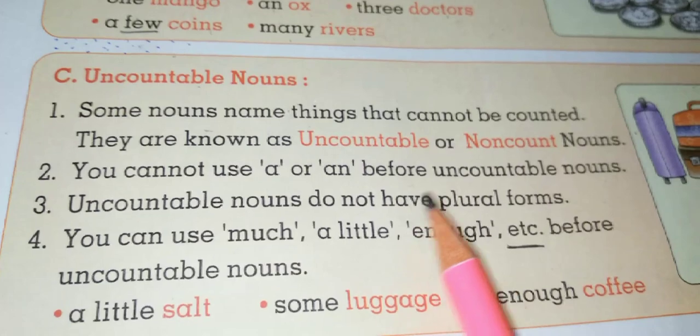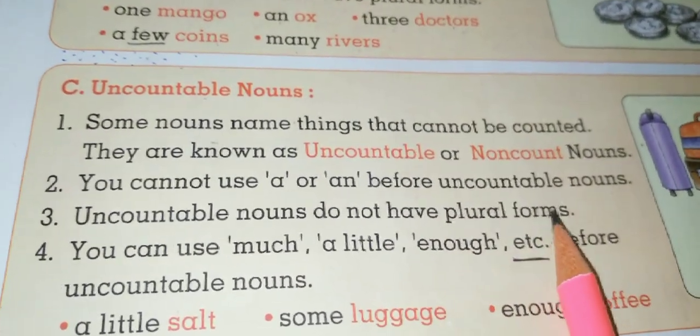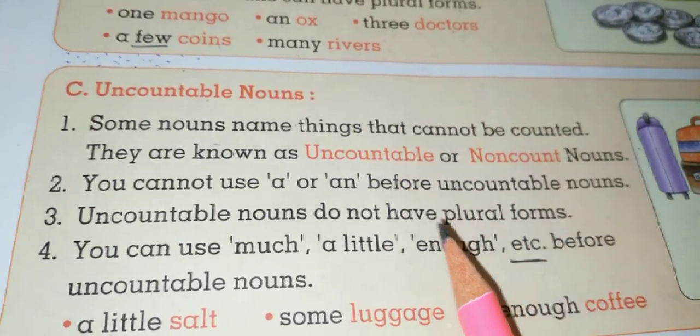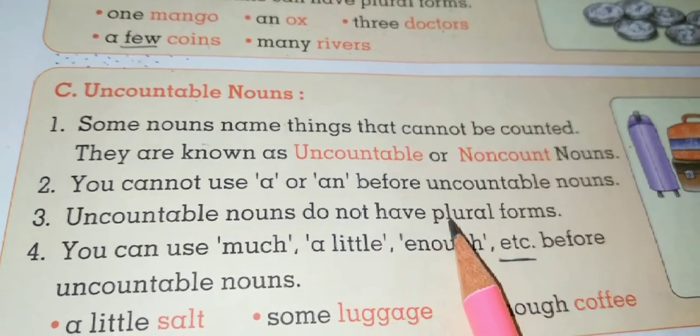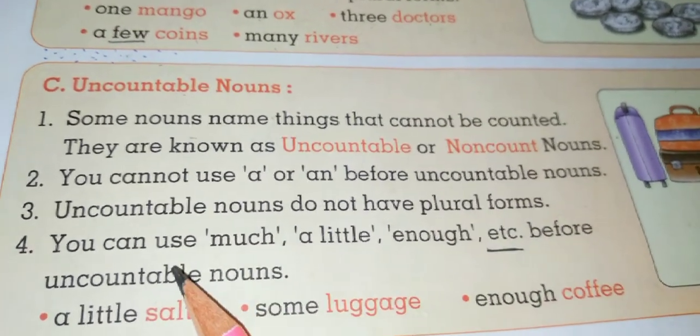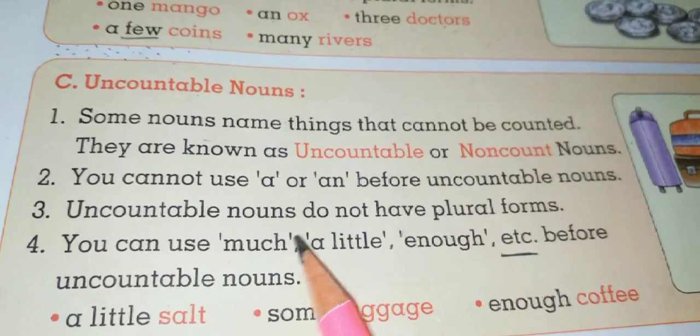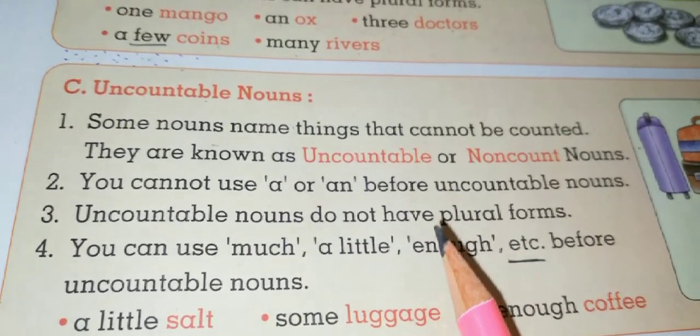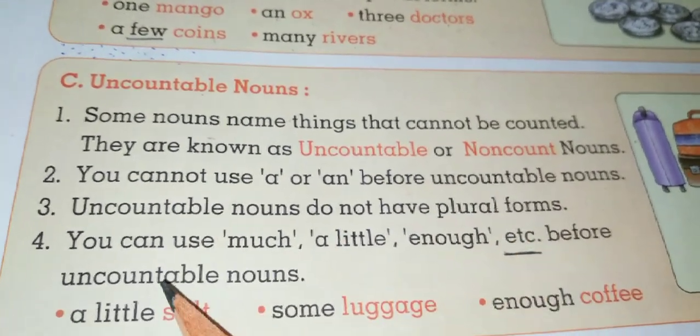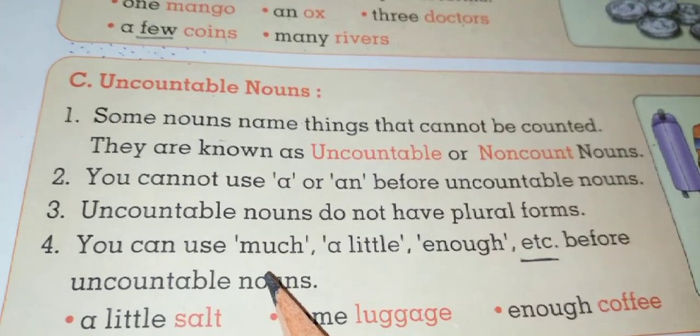Uncountable nouns do not have plural forms. You can use much, a little, enough, etc. before uncountable nouns.